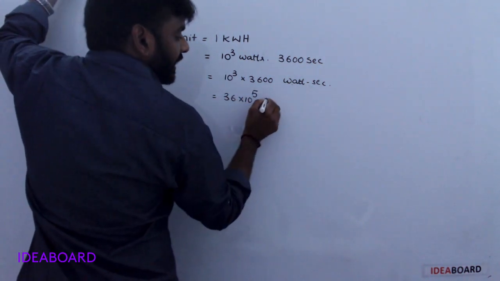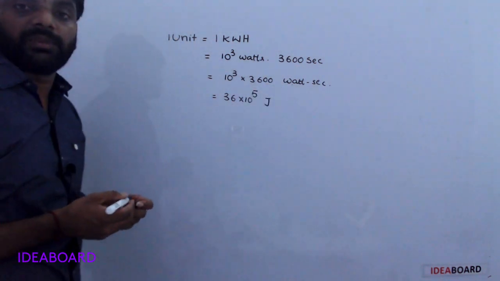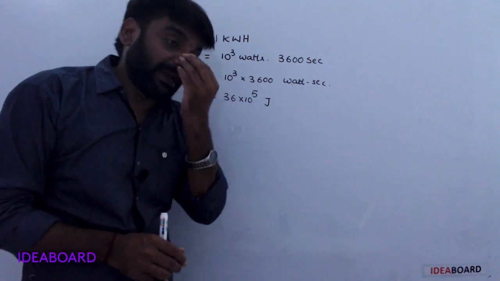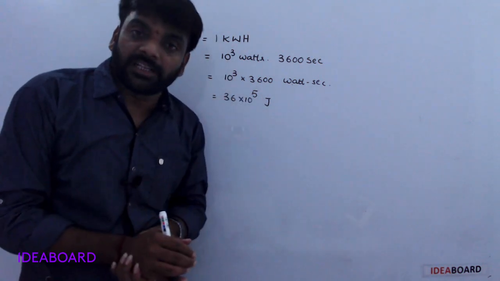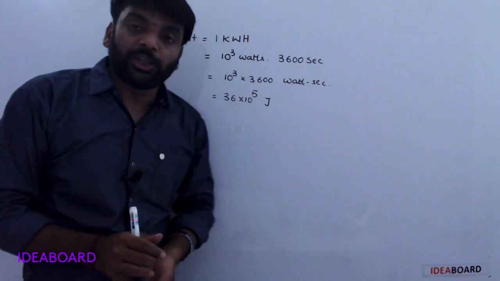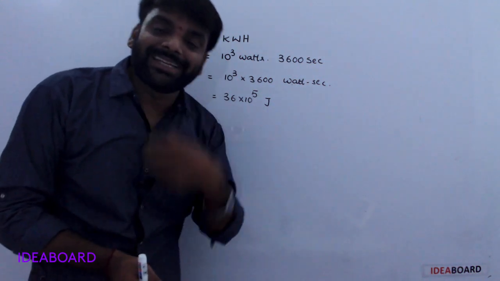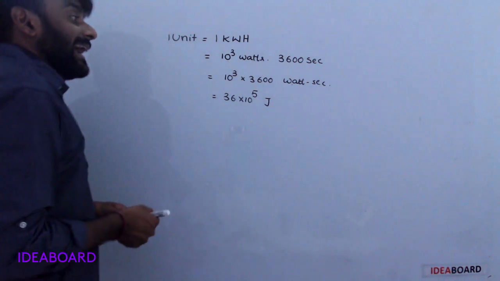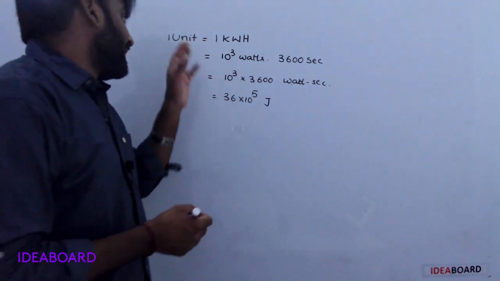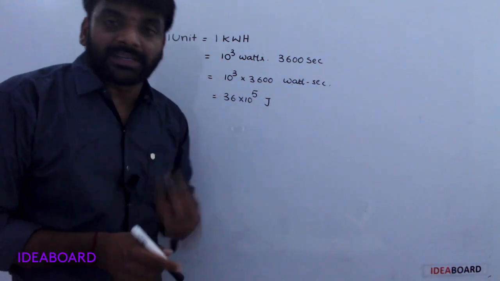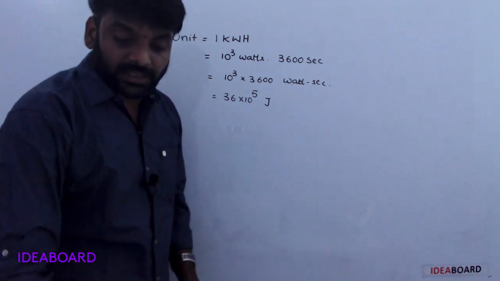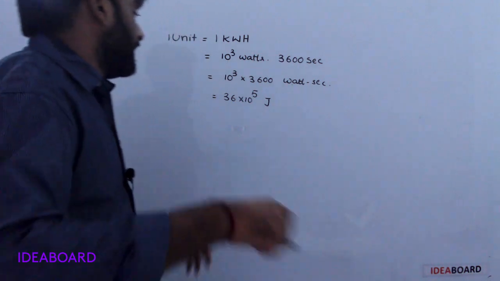Watt second is nothing but joules. That means 1 unit of electrical energy consumption means 36 into 10 to the power of 5 joules of energy is consumed. In our houses, electrical energy is measured in units; 1 unit is 1 kilowatt hour. How many joules is that?